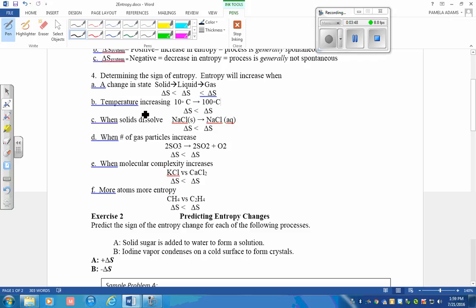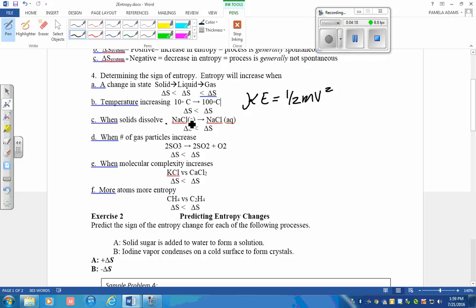If the temperature increases, the entropy of the system also increases. That makes sense because temperature is equated to kinetic energy. So if you have particles that are moving faster, they have the possibility to be in many places, therefore they have a greater entropy. When a solid dissolves, the entropy increases.